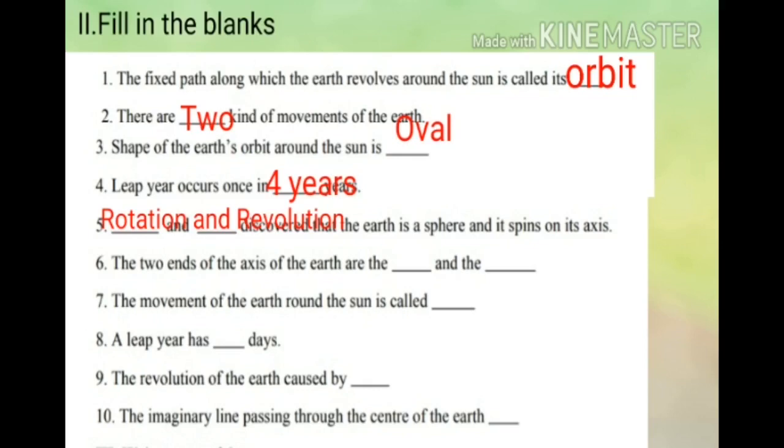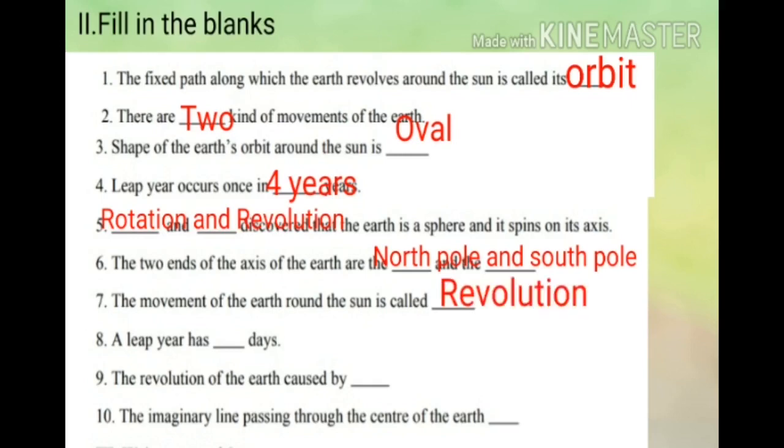Answer is North Pole and South Pole. Seventh question, the movement of the earth round the sun is called dash. Answer is revolution.